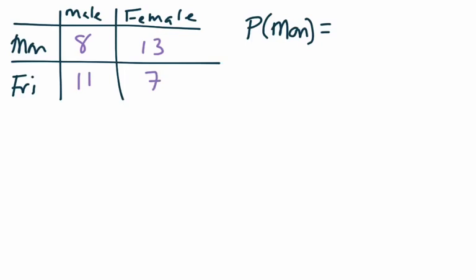This is just if we were to pick one of these students at random, what is the probability that that student would prefer to have the Monday off? We would look at all the students that prefer Monday off. So 8 plus 13 is 21 over the total number of students. This is 20, this is 19, 20 plus 19 is 39. General practice would be that you would simplify this fraction or change it over to whatever form you're asked to change it over to.